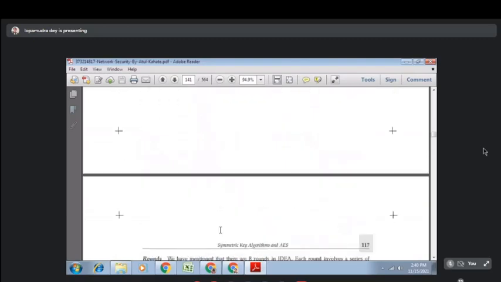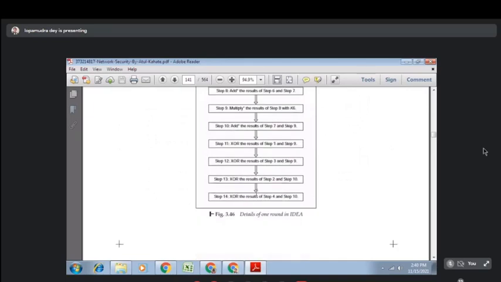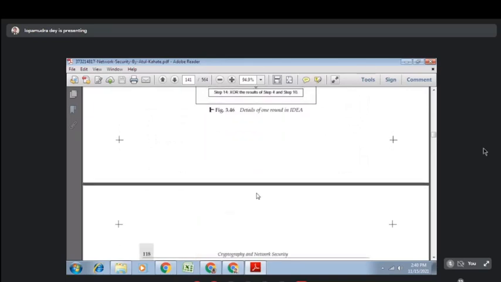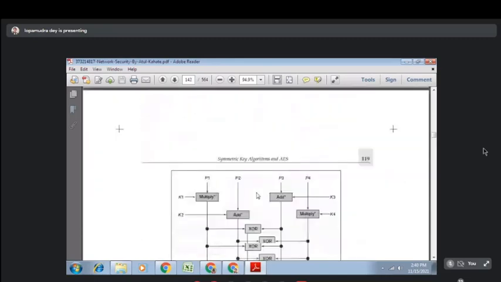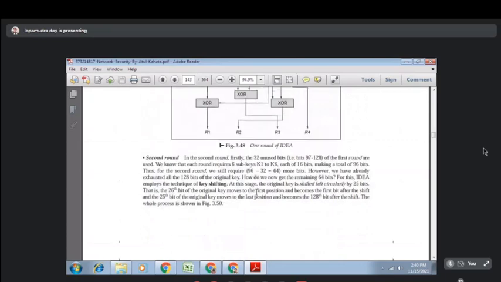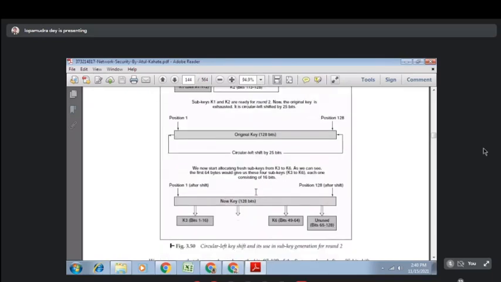Here you can see, if you go through the broad level view, that in every round 6 new keys will be used: K1, K2, K3, K4, K5, K6. Here also 6 new keys will be used: K7, K8, K9, K10, K11, K12. In this way, all the keys will be used as new keys. When the original key is exhausted, you will do a circular left shift of 25 bits, then it will be a new key, and from there you can get new keys as per the rounds. So you are not going to use the same key for each round. You will be creating new keys, and they will be used over and over.